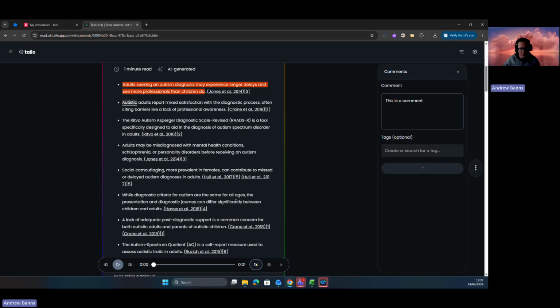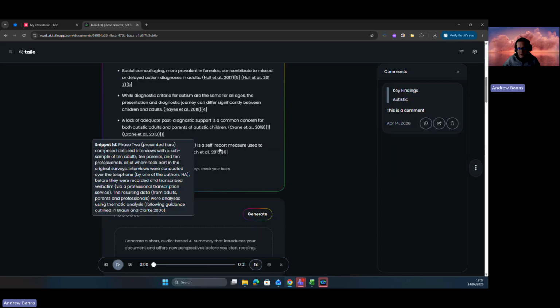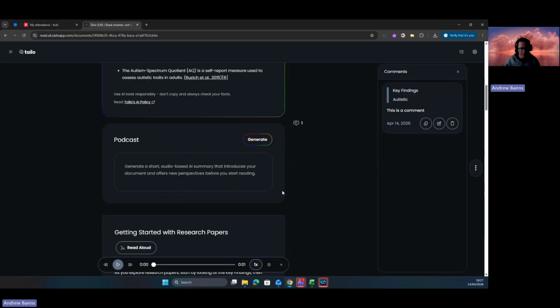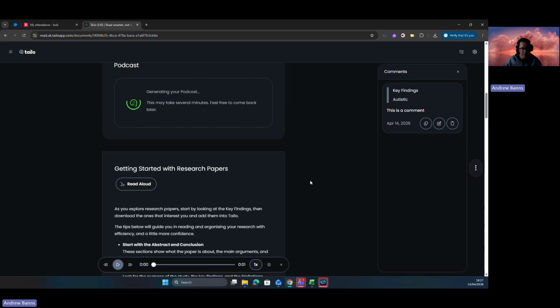So a few different options in there. It does seem to be a little bit slow today. I think there'll probably be a lot of students using these at the moment around exam time, so it might be slowing things down a little bit. But if I click on generate on the podcast, there's another quite nice feature.